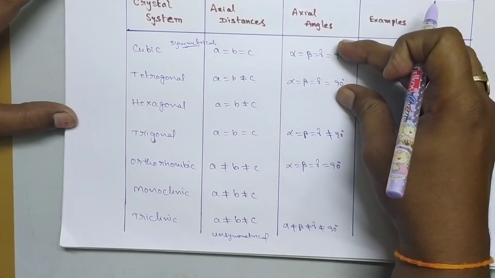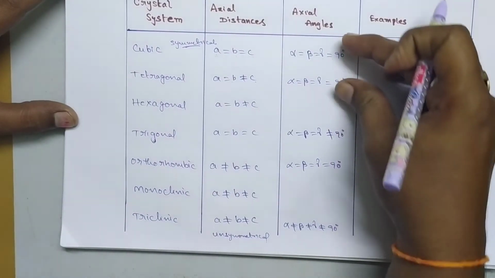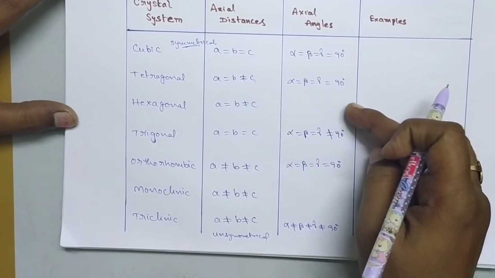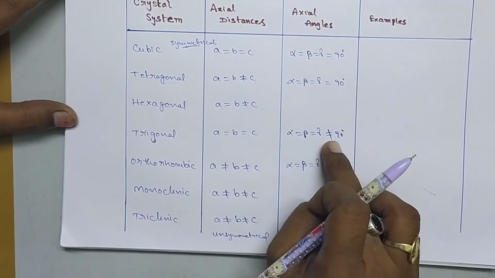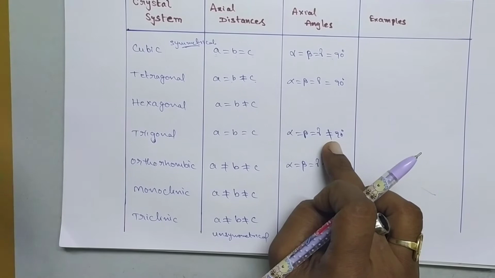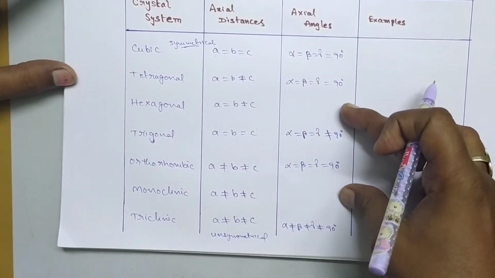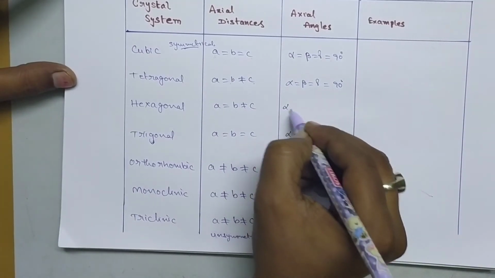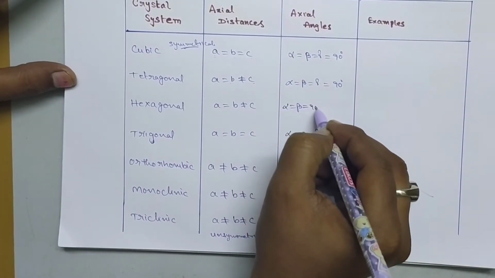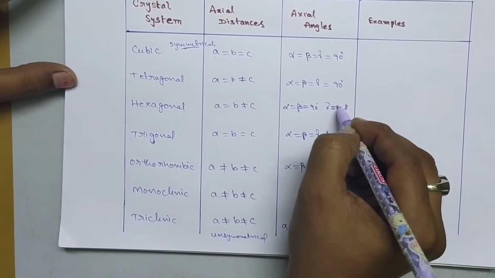So first these are all equal, this is not equal, so you have to repeat this one here by leaving one space, so you can get this one. So this one is the not equal, so you have to remember like this, you have to practice so many times. And next one, these two remain, so for these two you have to remember like this. So alpha is equal to beta is equal to 90 degrees, whereas gamma equal to 120 degrees. Here it is 120 degrees.